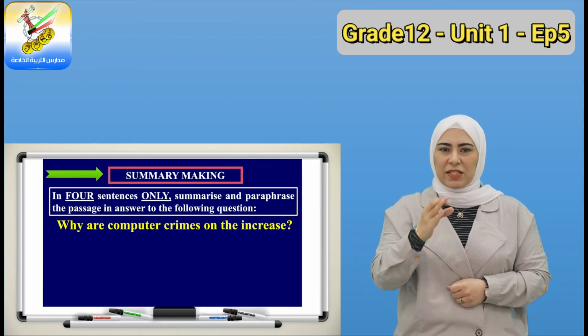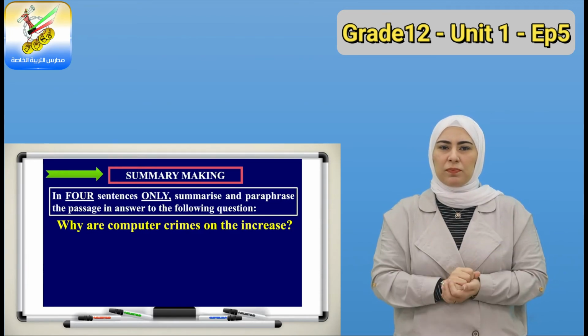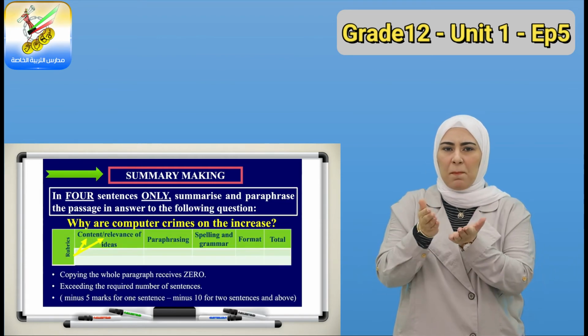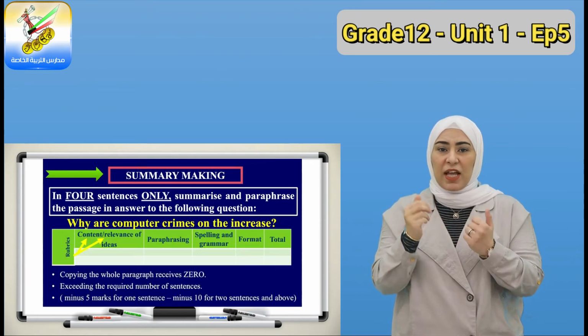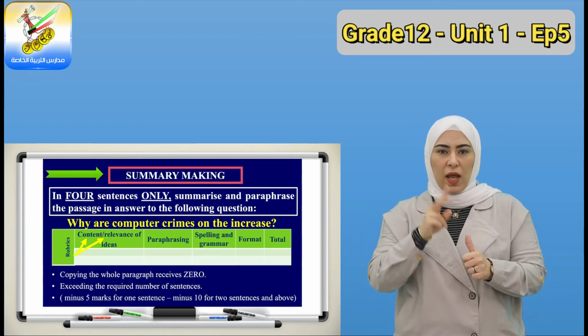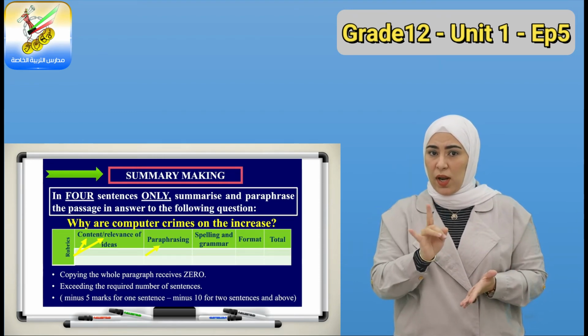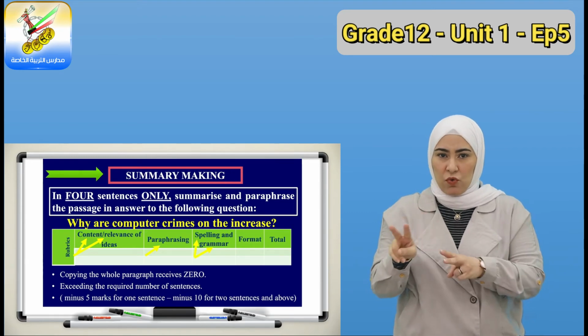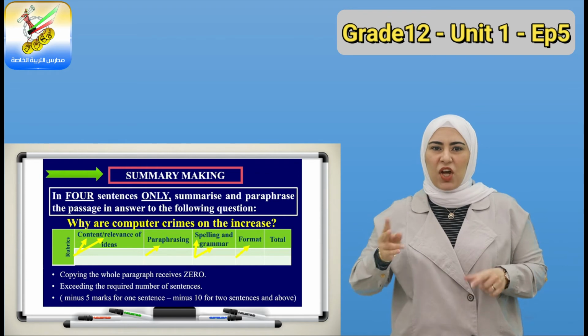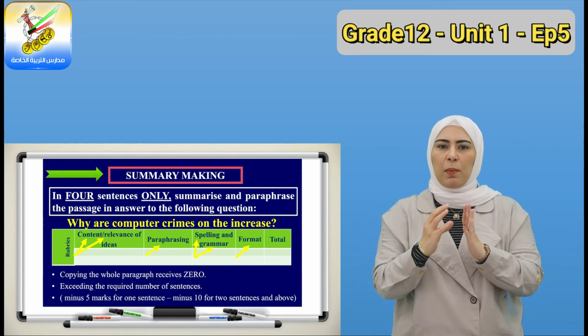answering a question that is there for you. Why are computer crimes on the increase? Let's take a look at the rubrics, meaning how we will correct your passage. I will check that the ideas are there. I will check if you paraphrase. We will check the spelling, the grammar, and don't change the format. Leave it as a paragraph, don't write it as points.